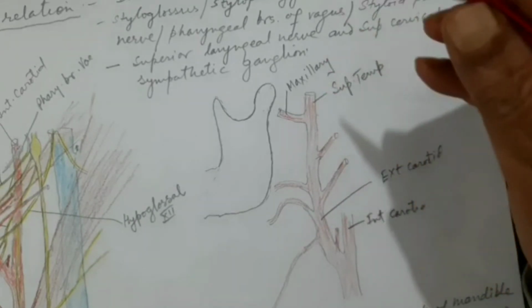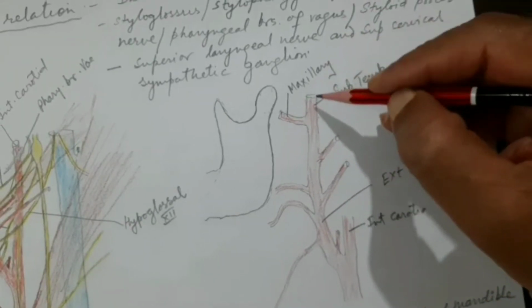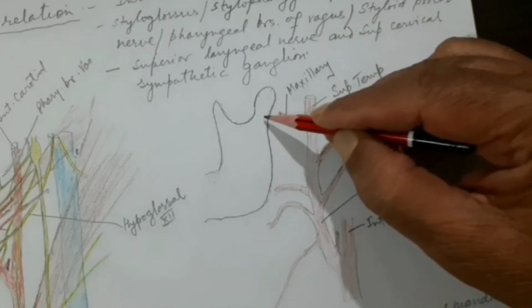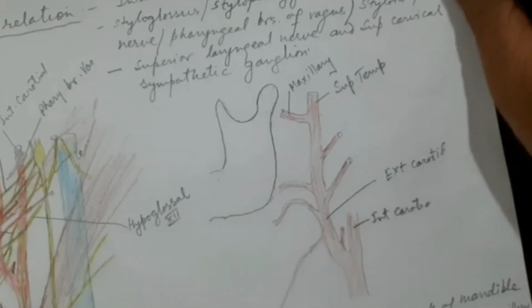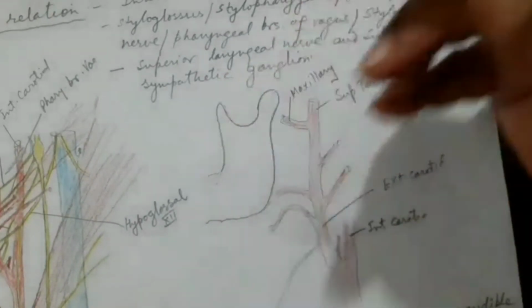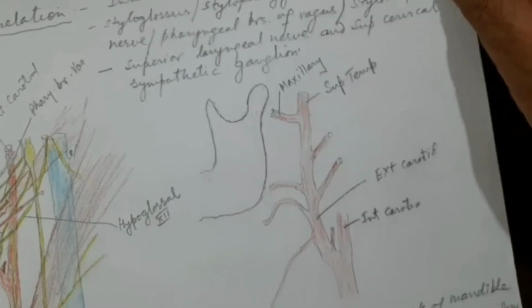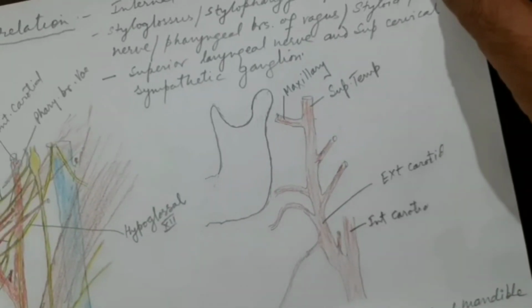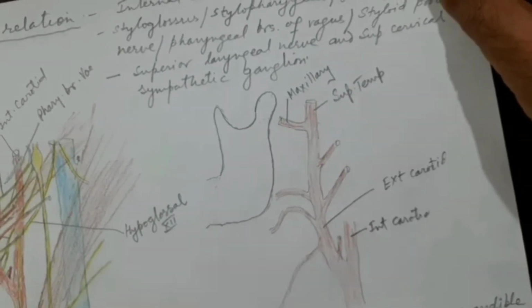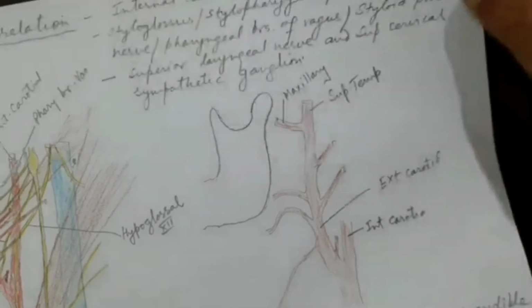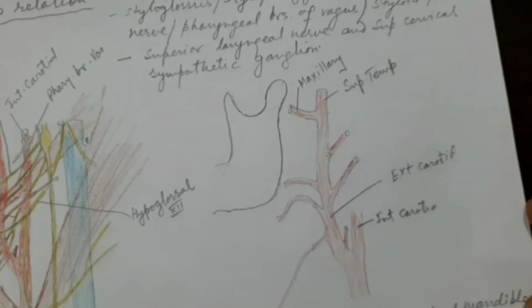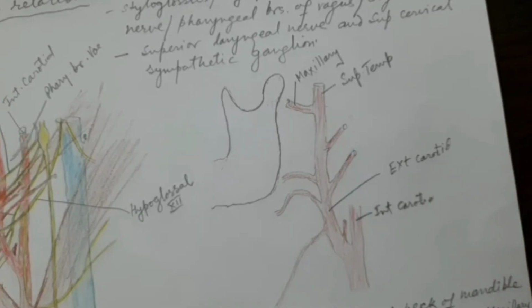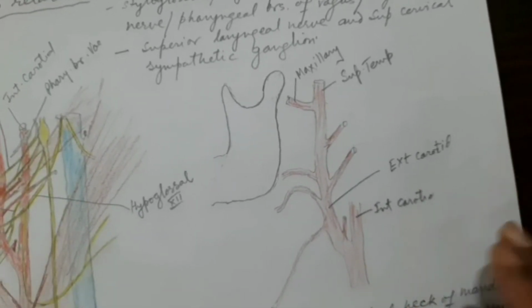Superficial temporal will go into the temporal region, and maxillary artery will go deep to the neck of the mandible to go ultimately through the infratemporal fossa to the pterygopalatine fossa, through the pterygomaxillary fissure. Through this it will go into the pterygopalatine fossa. Okay, this was the termination of the external carotid artery.